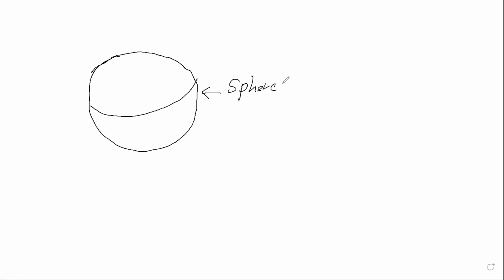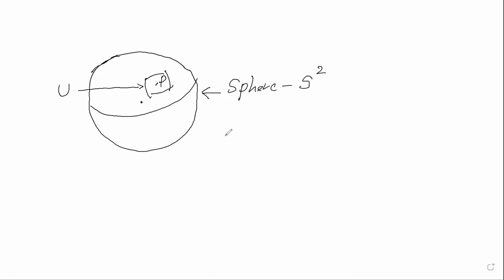We can call this one S2, because this is going to be a two-dimensional surface. So you can take any neighborhood here. We can have a point P. So this is going to be the neighborhood U right here.